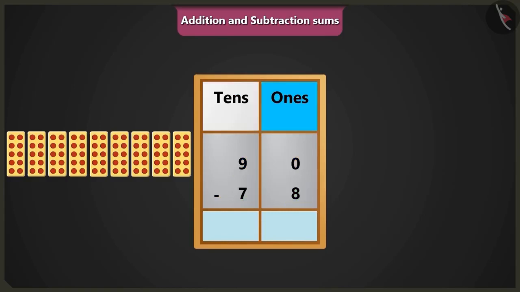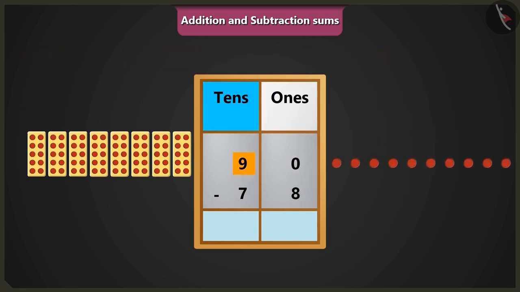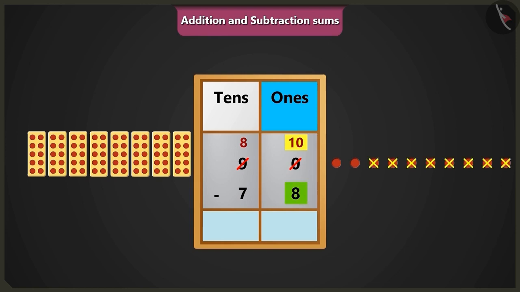First of all, we will subtract the numbers in the box of ones. Here we cannot subtract 8 from 0. So we will borrow 1 ten from the 9 tens of the box of tens. So we will write 10 ones in place of 0 in the box of ones. Now if we subtract 8 ones from 10 ones, then 2 ones are left.